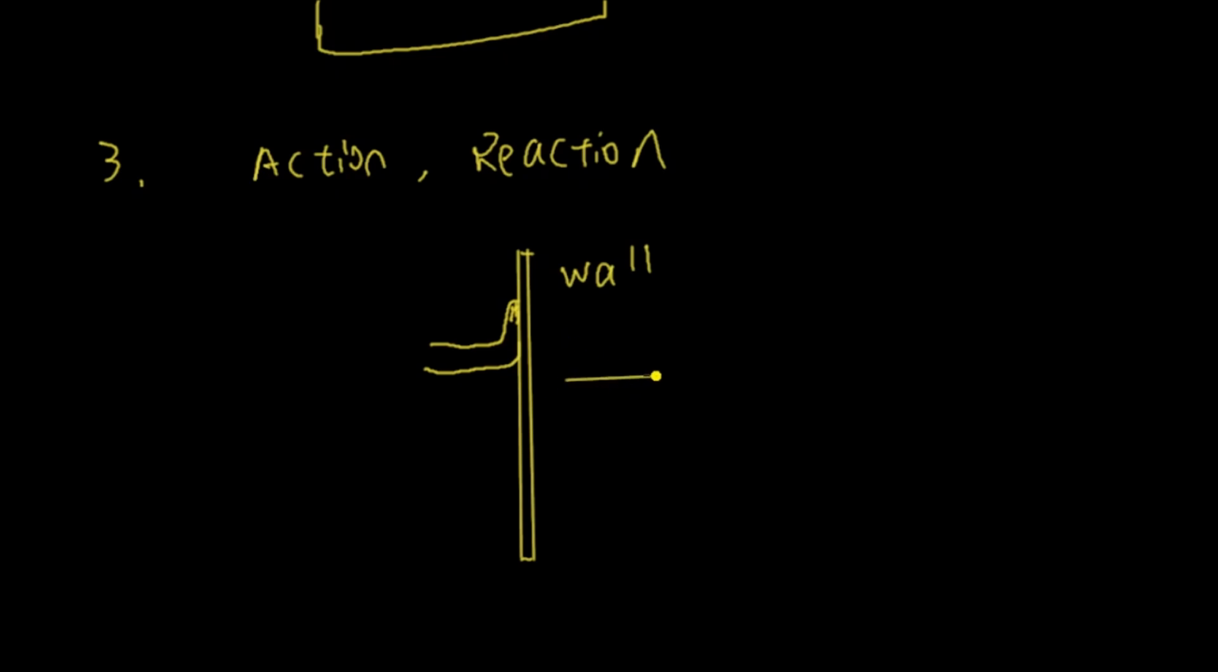So here, force of hand on wall. You're applying a force on the wall. But at the same time, the wall is also applying a force onto your hand in the opposite direction, with the same magnitude. So I should put the arrowhead here: force of wall on hand. Same magnitude, opposite direction.